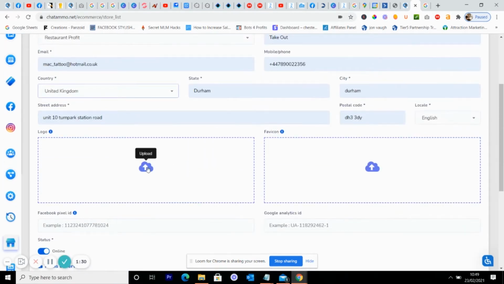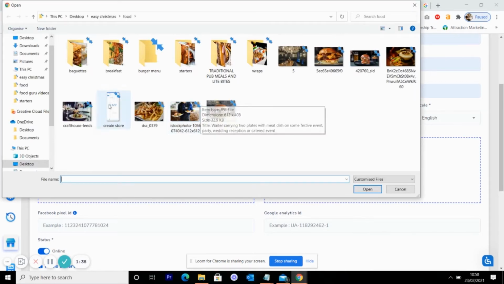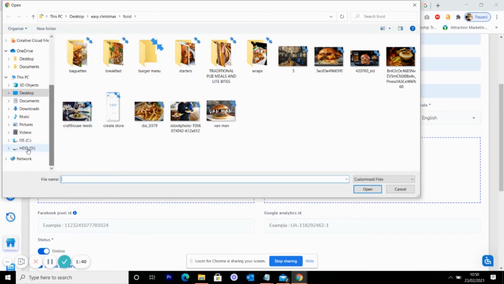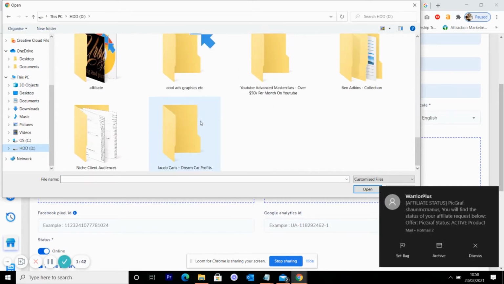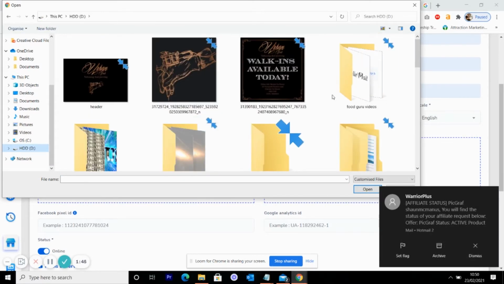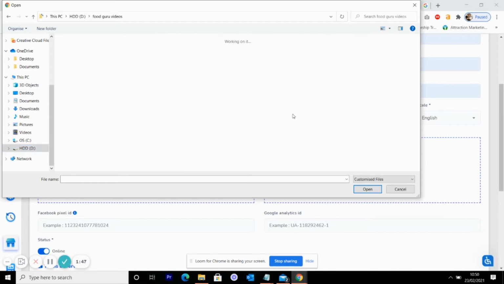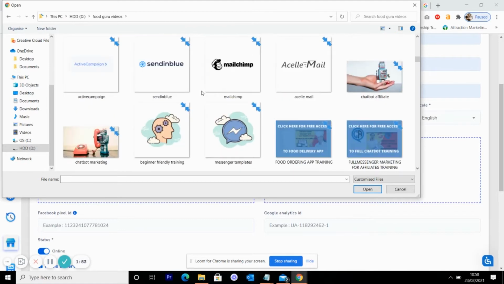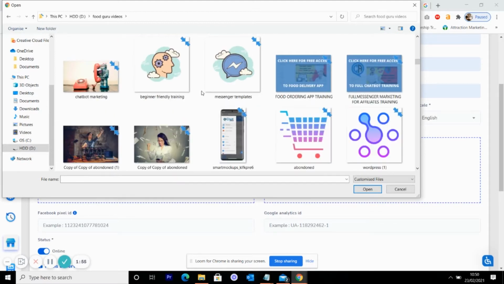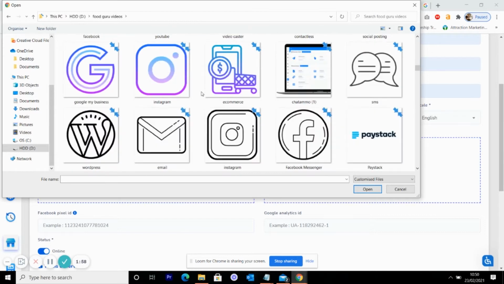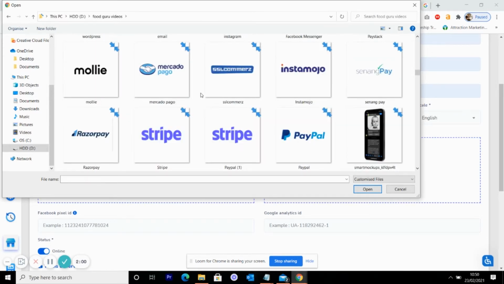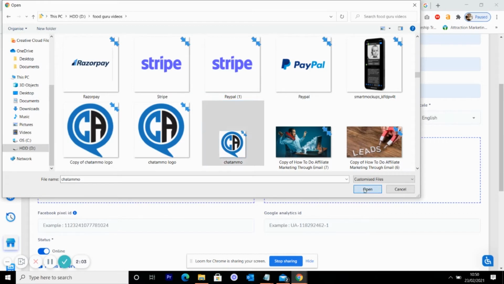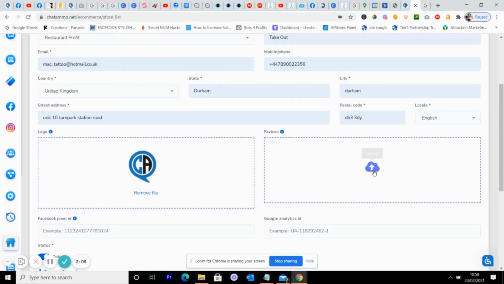So first thing we'll do is upload a logo. For the logo, I want something really simple, which I don't seem to have. Let me see. I should have a logo here somewhere. Let's have a look. Anything at all will do pretty much. So what we'll do, just use a little Chatammo logo. And favicon, we can use exactly the same thing again.